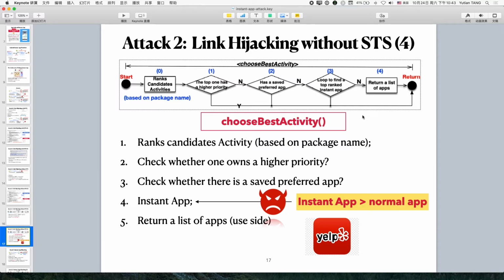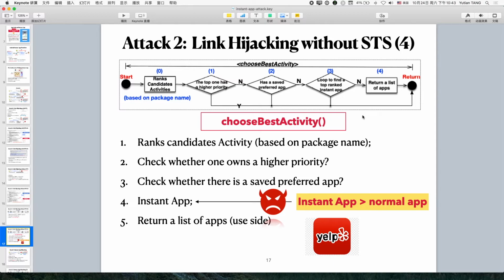The TrueSpec activity method contains 5 tasks. The first task is to rank all the candidate activities based on their app's package name. The second is to check whether one app owns a higher priority. If no, it will check whether there is a saved preference app. If the answer is also no, it will use the first instant app to respond to the URL. Last, it will return a list of apps that can respond to the URL to let the user select them.